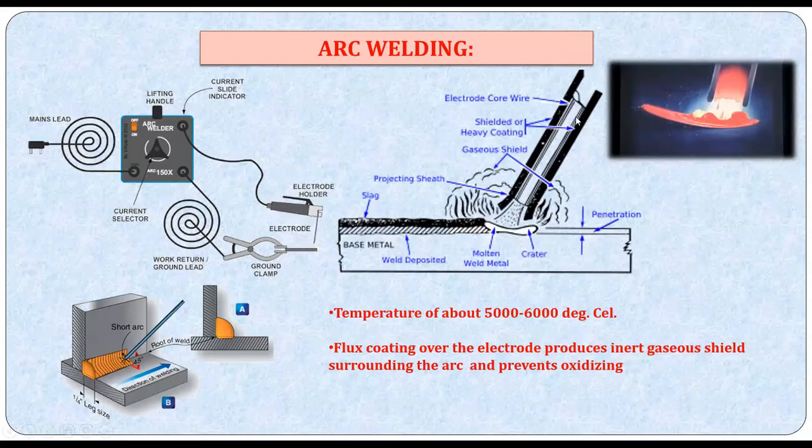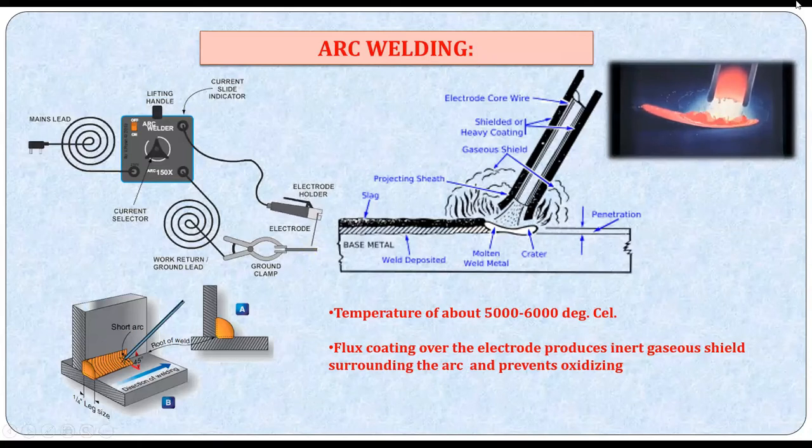So when you strike an arc, allow the electrode to come in close contact with the workpiece, a small gap of around 2 to 3 mm, and an arc is struck. Okay, that is a very high temperature area, almost 5,000 to 6,000 degrees Celsius. It can easily melt the materials to be connected. And once it strikes an arc, with your skill, you are going to move it along the joint.